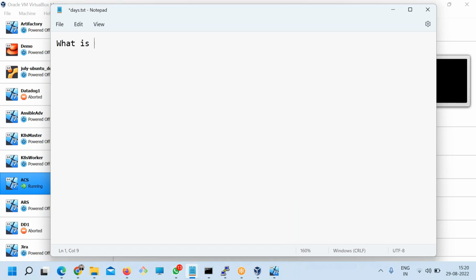So the question is, what is a role? If I put it in a simple way, role is all about managing resources. When I say resources, I mean the resources of Ansible. Now, what are the resources of Ansible?